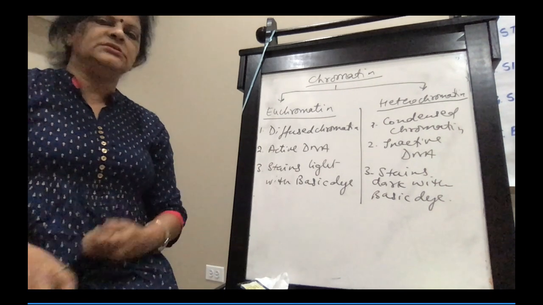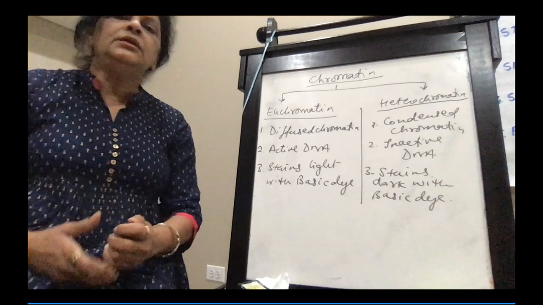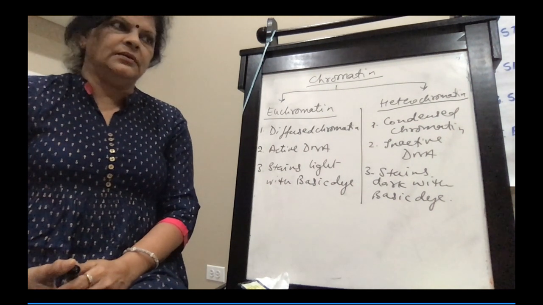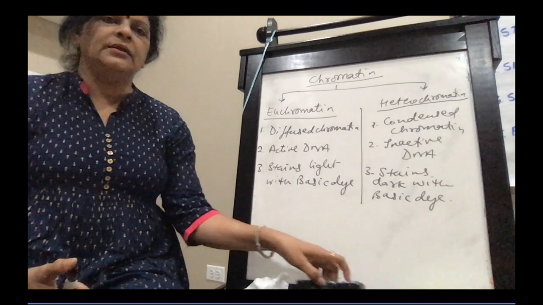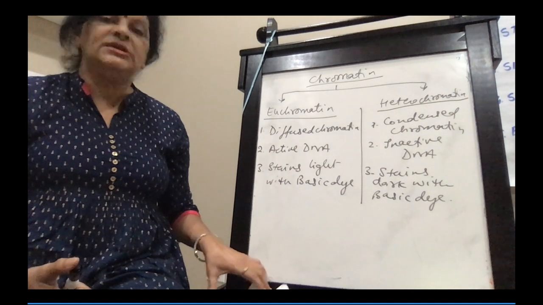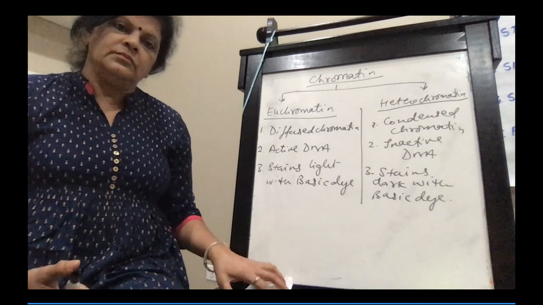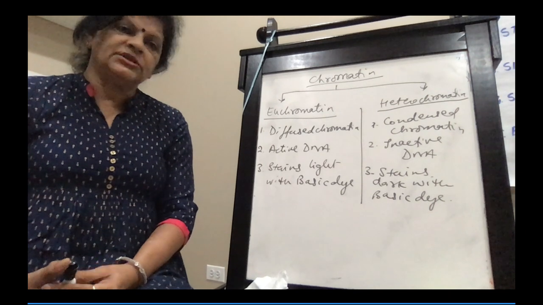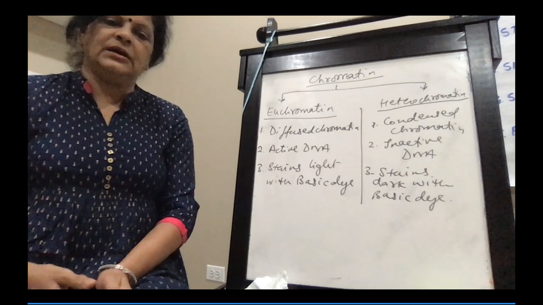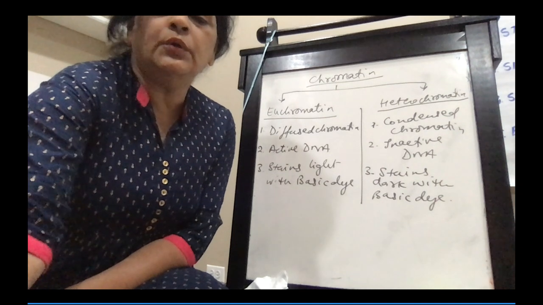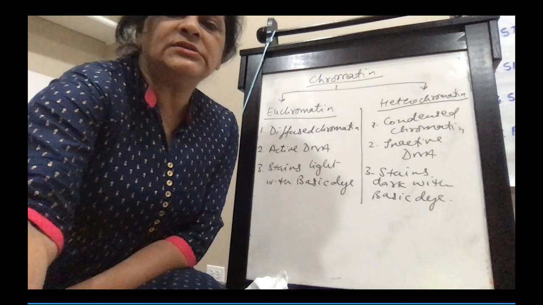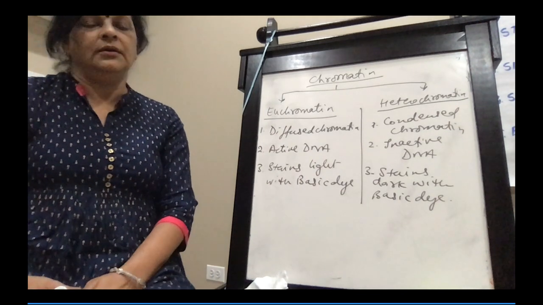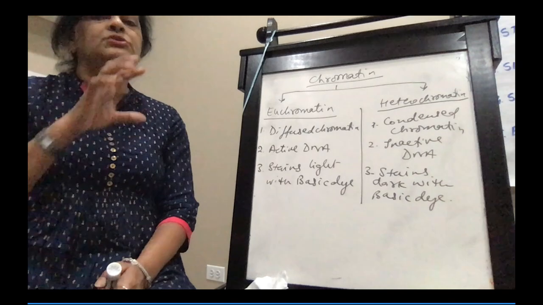Now in entrance exams, there is generally a question asked: in the nucleus, which structure can be mistaken for a nucleolus? The answer is the heterochromatin, because the heterochromatin stains so deeply.